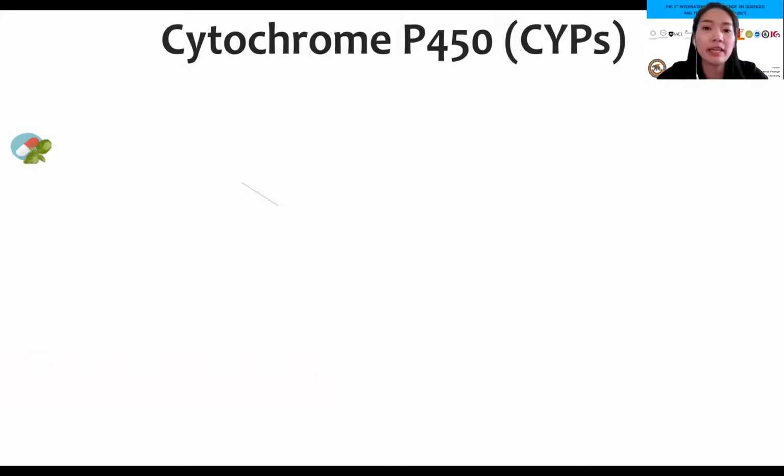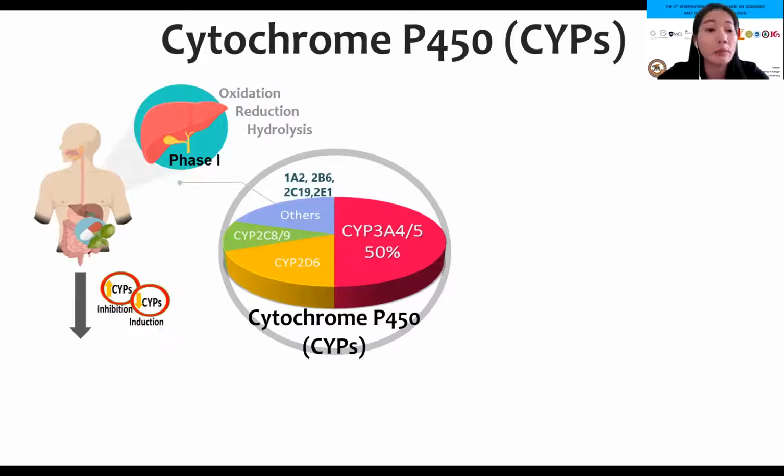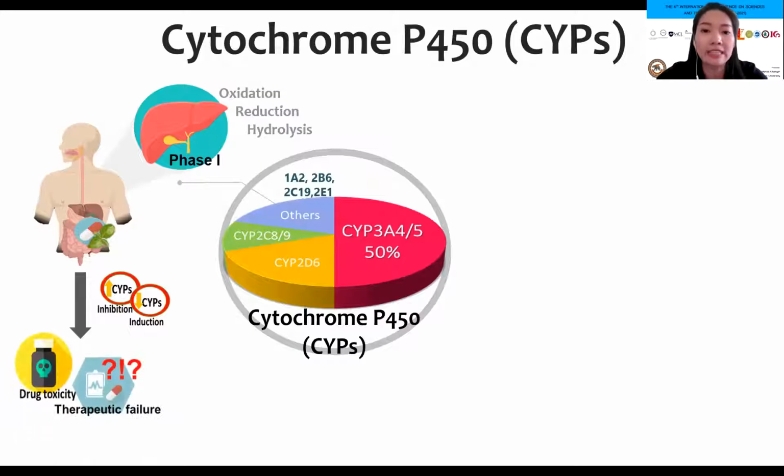Cytochrome P450 is a superfamily of enzymes that play an important role in the metabolism of xenobiotic compounds when taken into the body. Also, the co-administration of herb and drug can lead to pharmacokinetic interaction by induction or inhibition of the specific CYP enzyme. The outcome may result in toxicity or therapeutic failure.